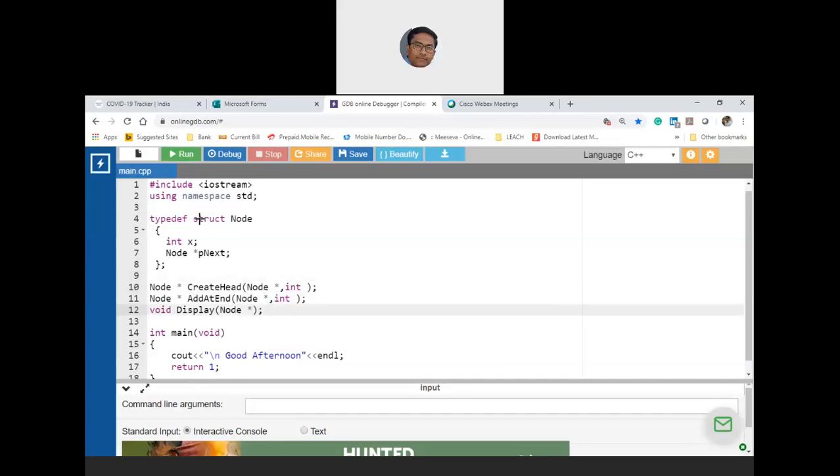Clear? Now I'm maintaining a node star head which is pointing to null. And I'll declare choice and a number n. I need to run an infinite loop, so it is while 1.